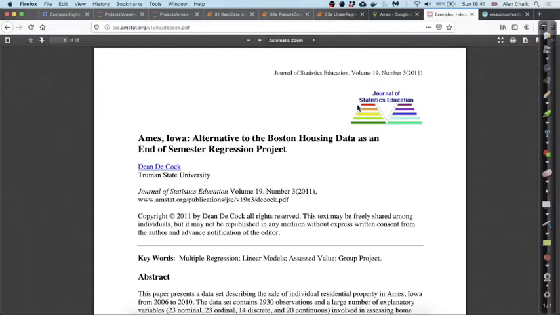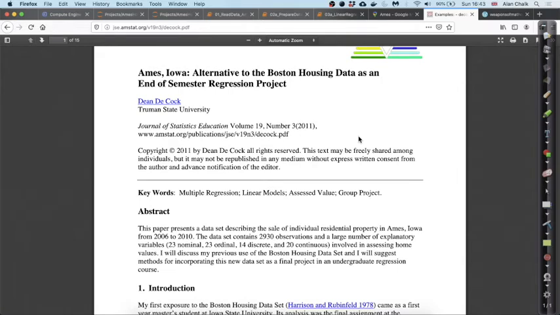It wasn't a very rich data set with which to educate ourselves about how to do supervised learning, linear regression, and all that. Professor Dean De Cock at Truman State University created a new and much richer data set based on house prices in Ames, and that's what we're going to be using. The data set contains information on almost 3,000 houses, the prices at which those houses sold, as well as around 80 pieces of information that describe each house.